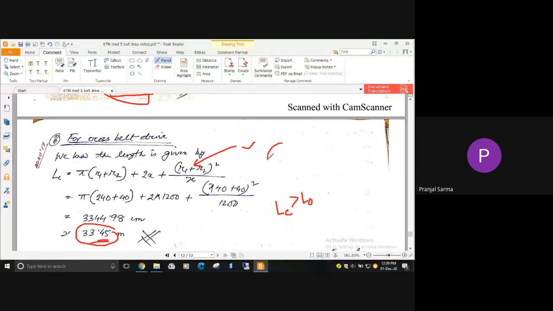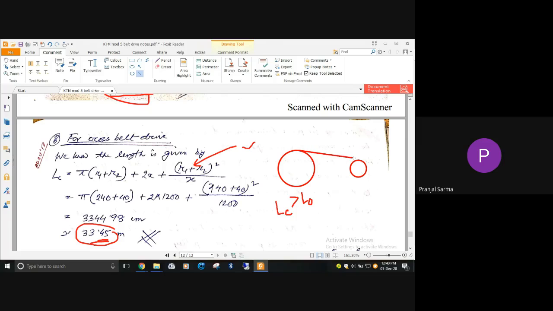Suppose these are the driving pulley and the driven pulley. In that case, the open belt is something like this, right?